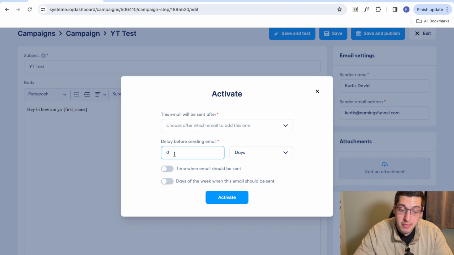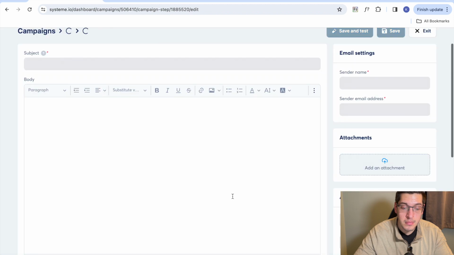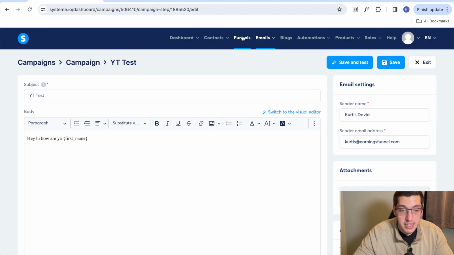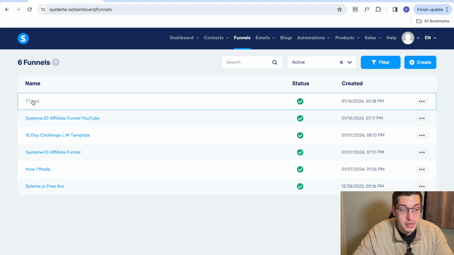So, delay before sending an email. This is actually when you choose how soon a lead gets an email once they've opted into your form. So we're just going to say they're going to get an email 2 minutes after they opt in. We're going to go ahead and click activate. And now that that's activated, we're going back to our funnels. We're going to click on our test funnel.